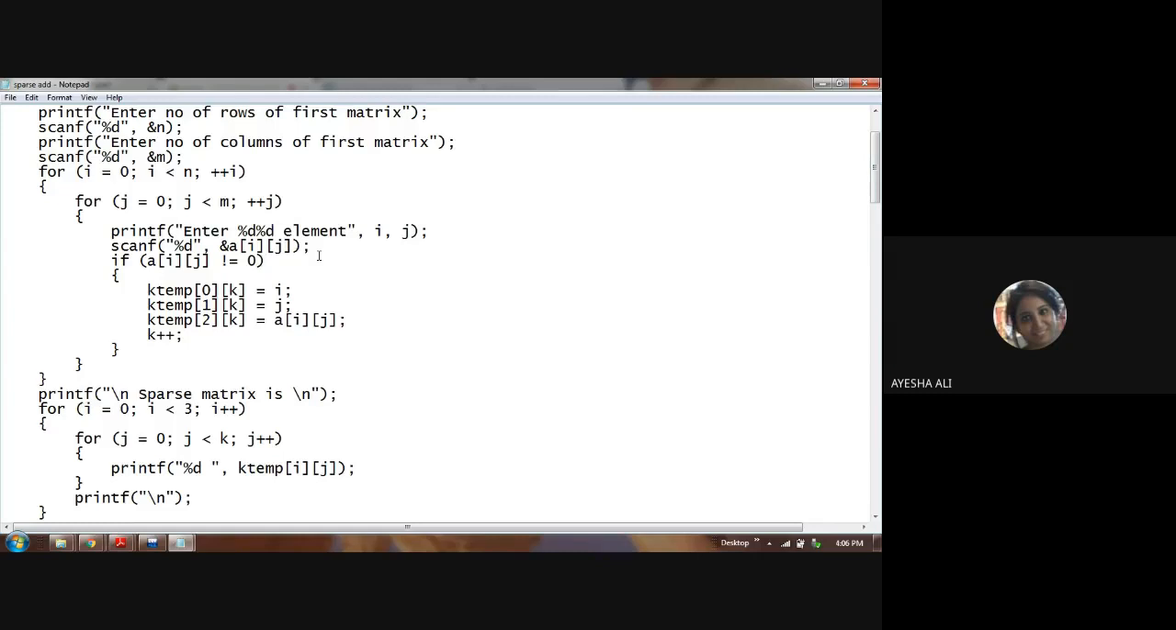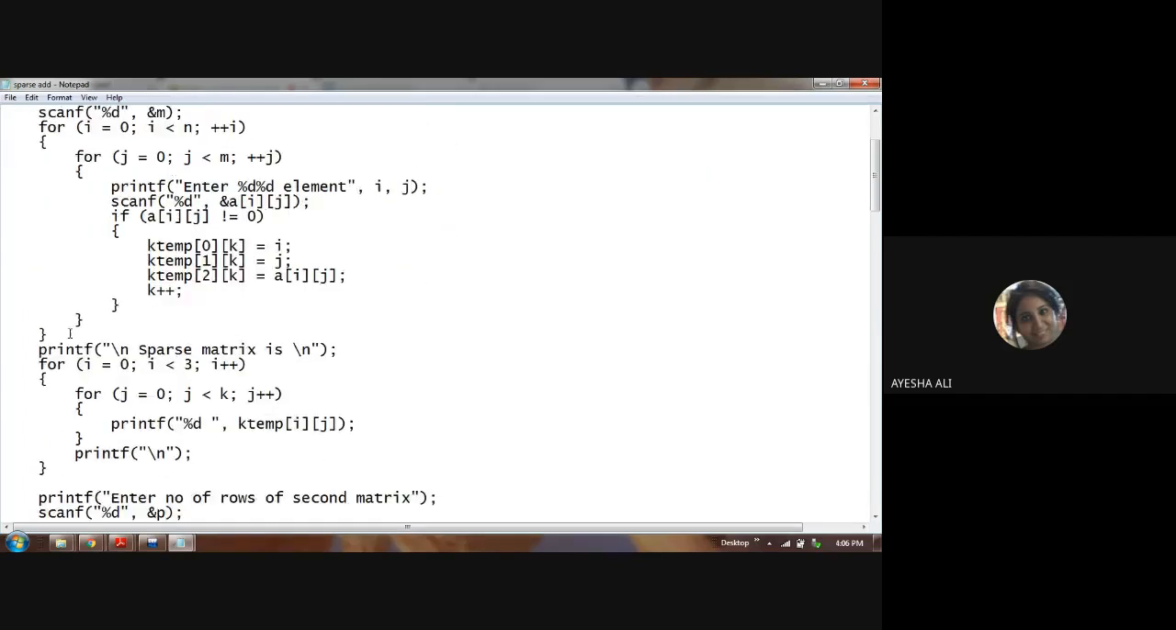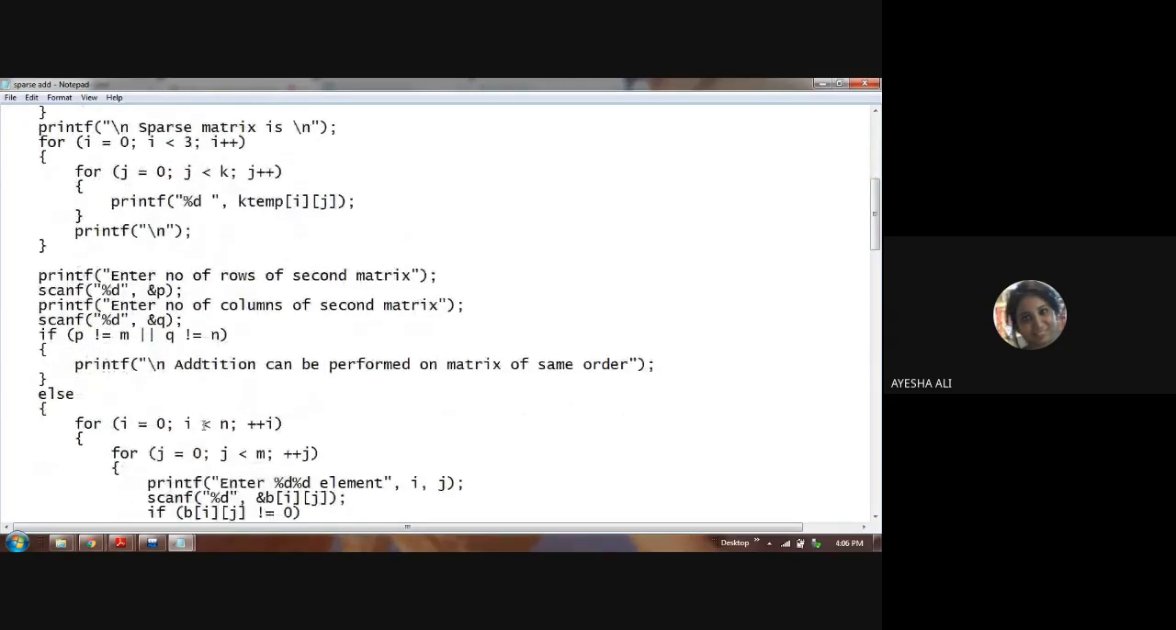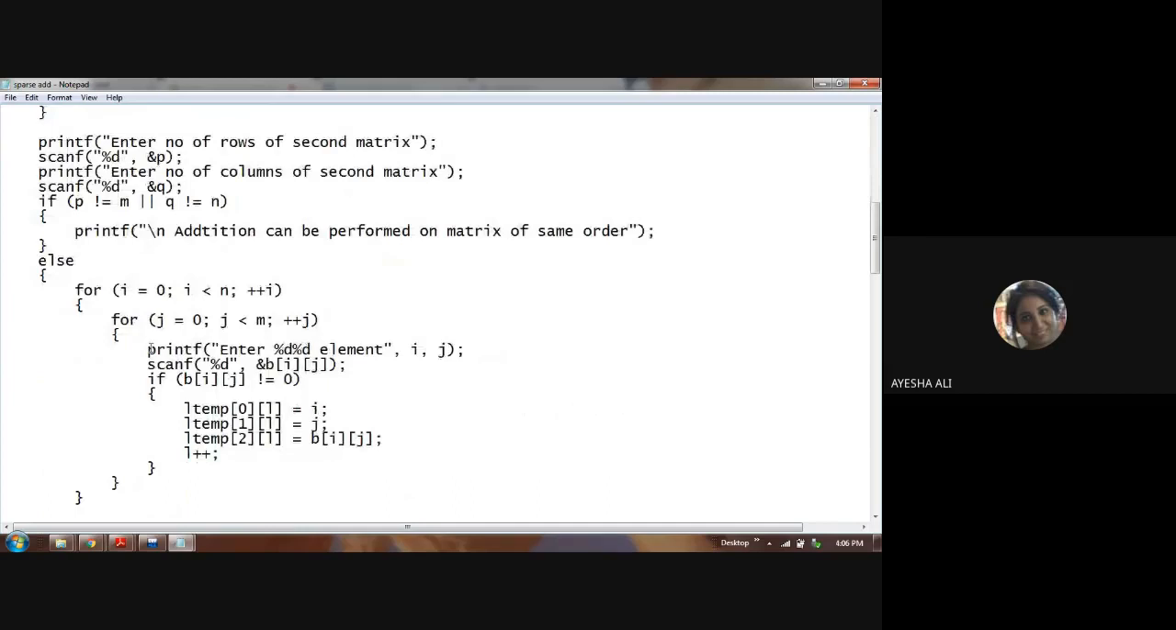Understood, everyone? Now this was the easiest representation of a sparse matrix. Coming to addition of a sparse matrix, you have to take a regular 2D matrix. You have to first convert the 2D matrix into a sparse matrix. After converting the 2D into a sparse matrix, you have two sparse matrices now.